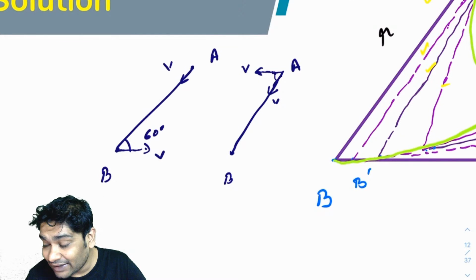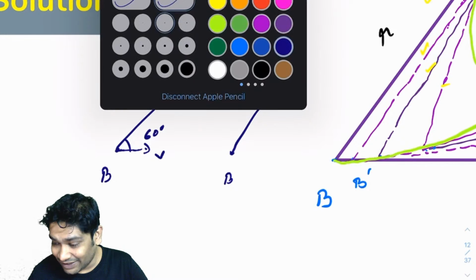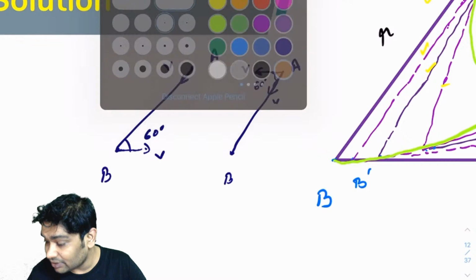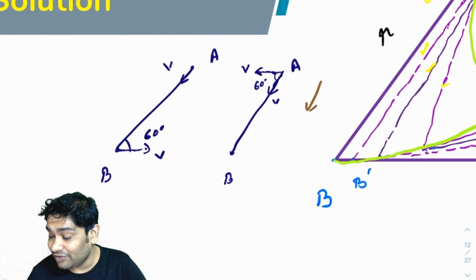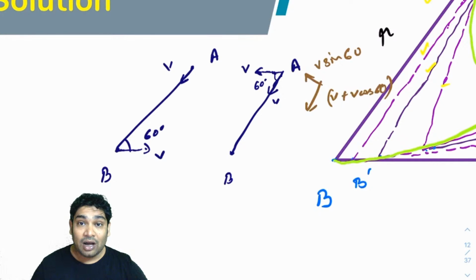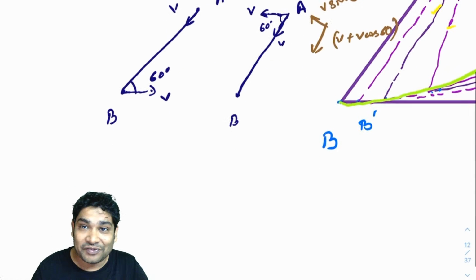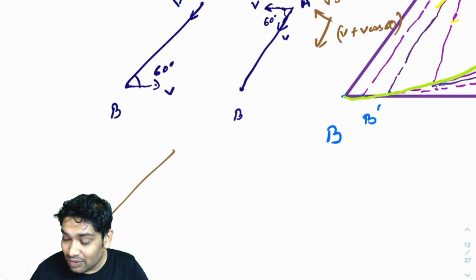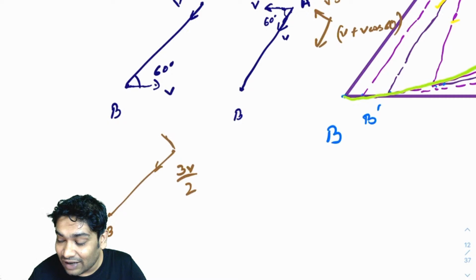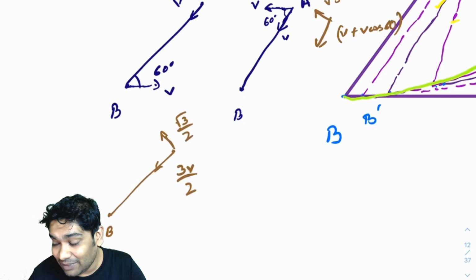Now you can divide these into components. Now what will you see? This is very, very interesting. Let's use some other color. In this direction it has a velocity which would be V plus V cos 60, and in this direction it has a velocity of V sin 60. So now imagine how B would see the motion of A. B would realize that A is trying to come closer to B with a speed of 3V by 2, and it also has a velocity of root 3 by 2 V.